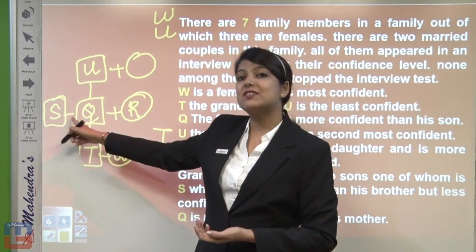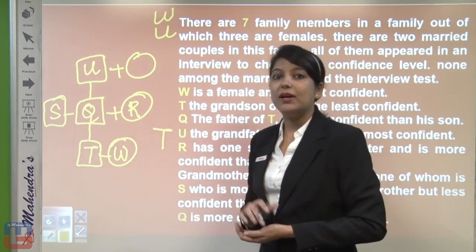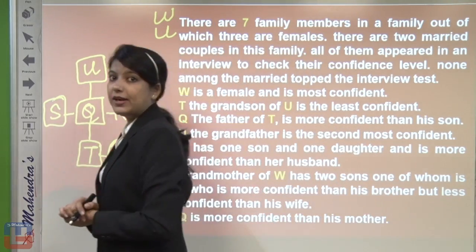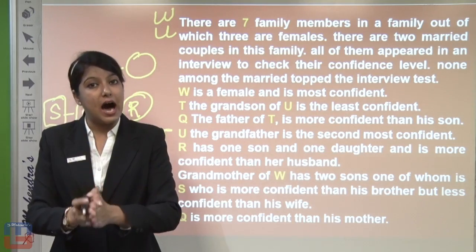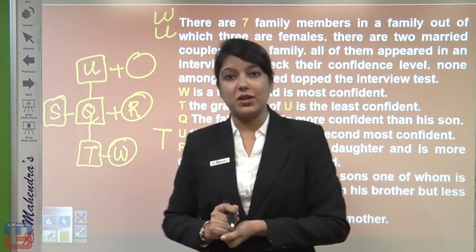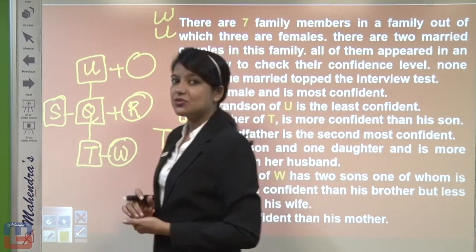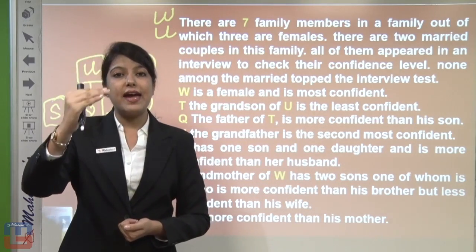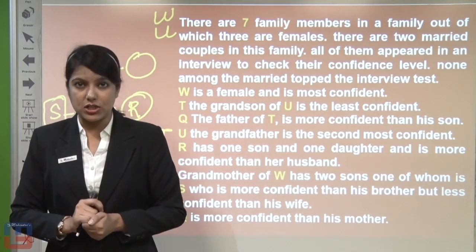S is more confident than his brother but less confident than his wife. That means S is more confident than Q and less confident than R. Making sense? This will create a structure like this: R, S, Q, in terms of their confidence structure.